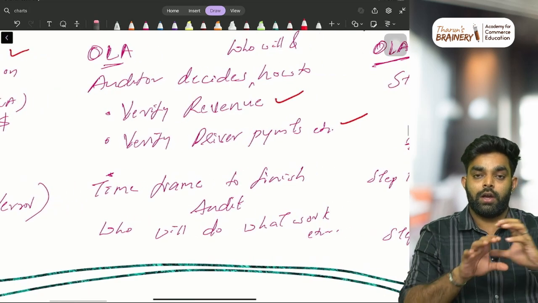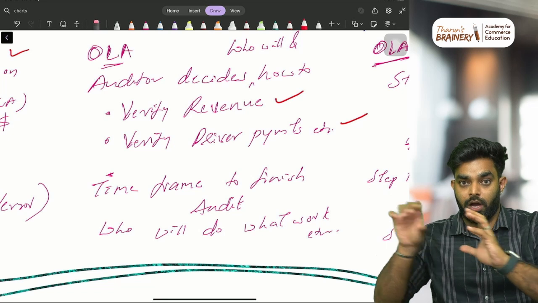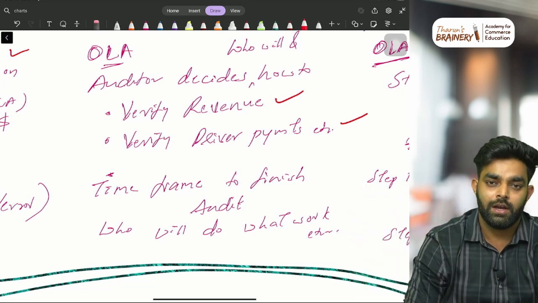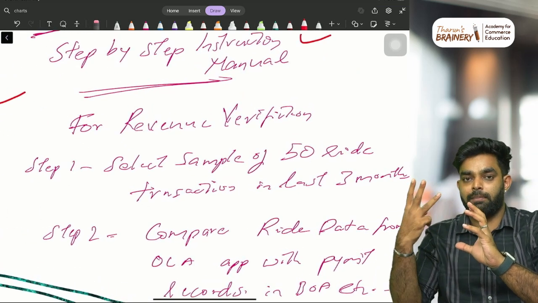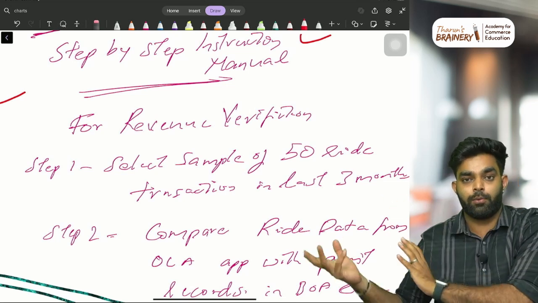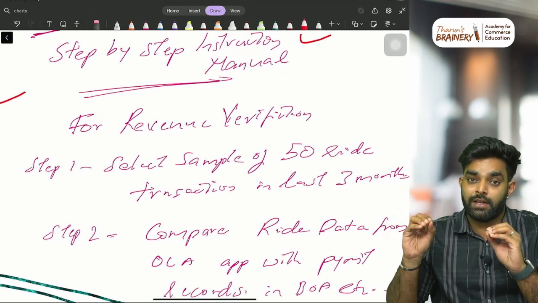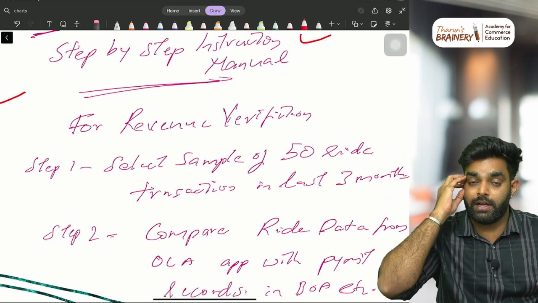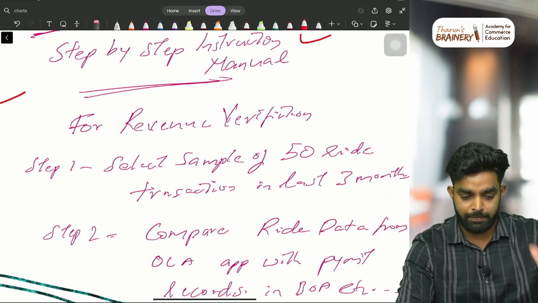Next, okay, how to verify the revenue. We decided we need to check the revenue, then how to verify it, how to do the verification, like with three people going in and verifying the revenue. That is the audit plan. The next is the audit program. We'll make a set of instructions and give it to the people checking: how to verify the revenue, how to check in detail, that is, check it with the invoices, ask the department heads, all these things. A detailed, step-by-step verification procedure is the audit program.